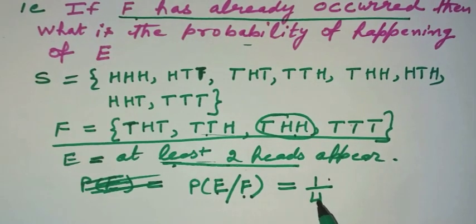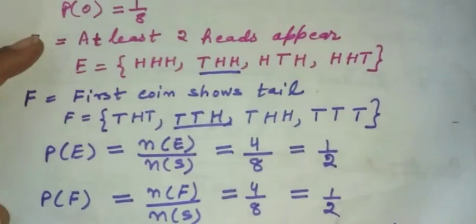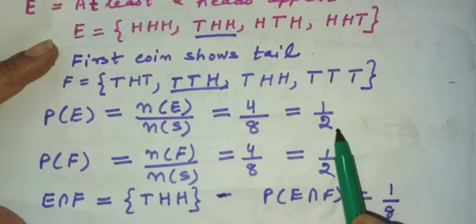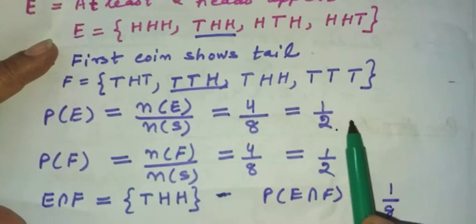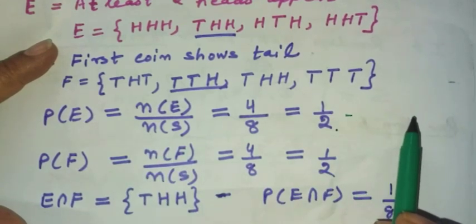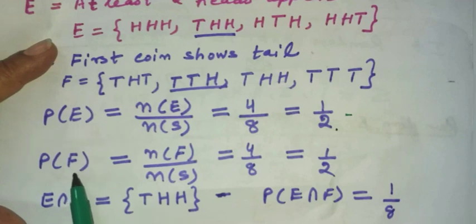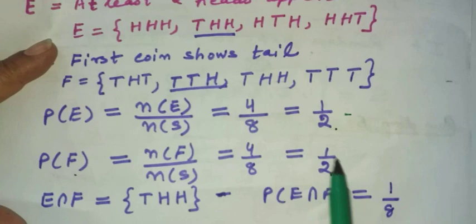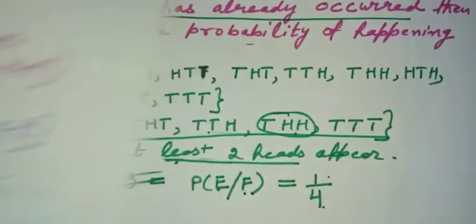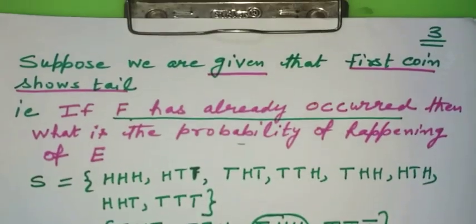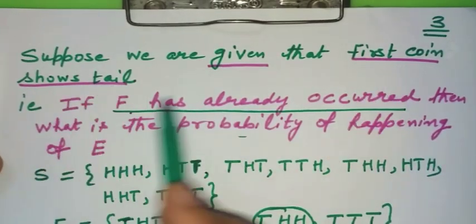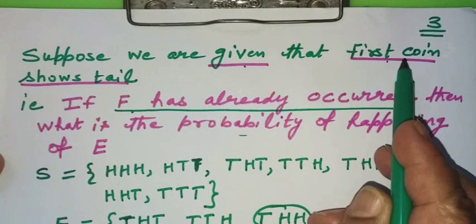And previously, when we calculated the probability of happening of E, I got 1 by 2. This was the individual probability of happening of E without any condition. This is the individual probability of happening of F without any condition, which was 1 by 2. But now if we apply a condition, the condition is that the first coin shows a tail, and this was event F only.